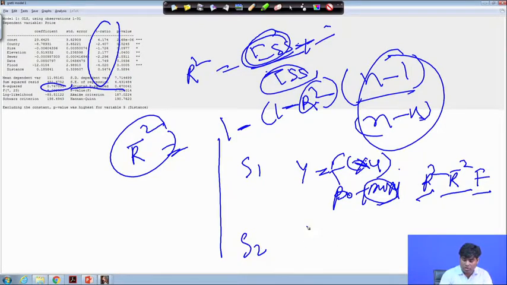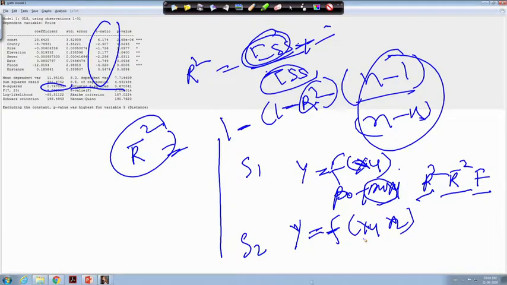Then in the next step your model will be y equal to f of x 4 and x 2, and the estimated model will be beta 0, beta 4 and beta 2, and then we have r square, adjusted r square and f.